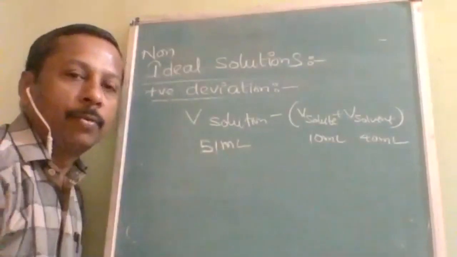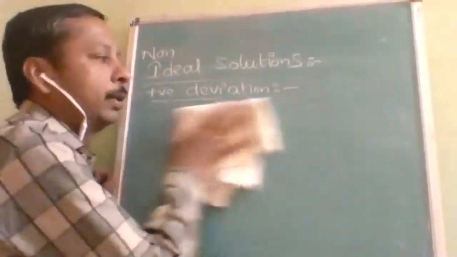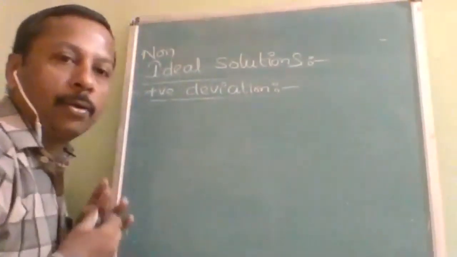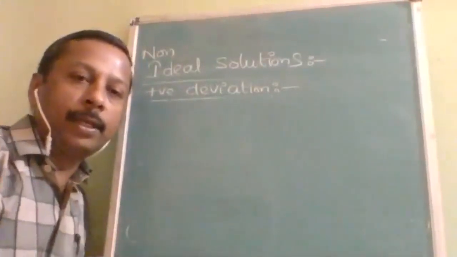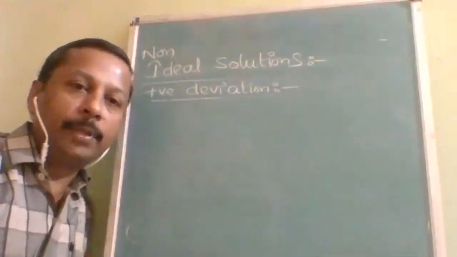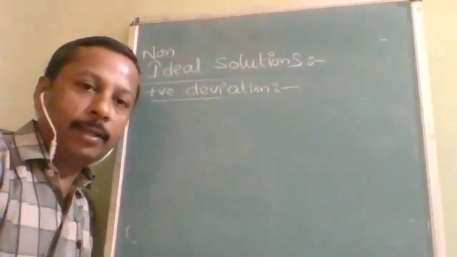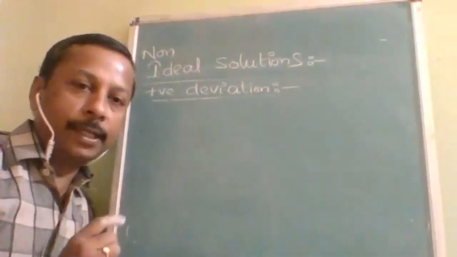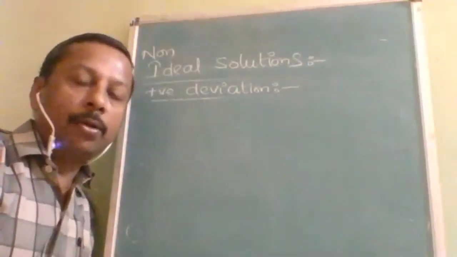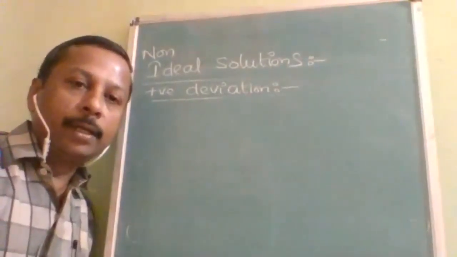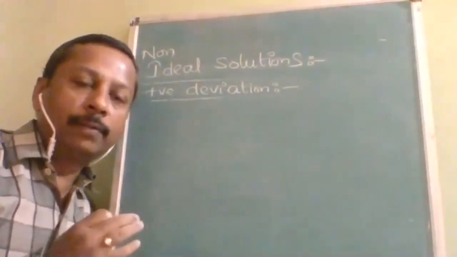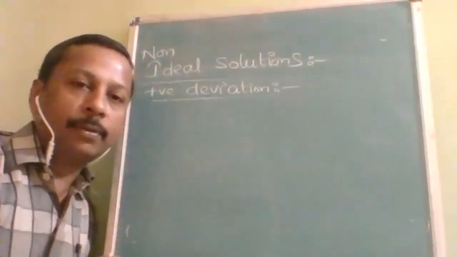So for a solution to be non-ideal with positive deviation, what are the conditions? It should not obey Raoult's law, and P solution is greater than PA plus PB. The first condition is PA greater than P naught A into XA, and PB greater than P naught B into XB. Second, delta H mix should be greater than 0, that is, it should be endothermic, heat required to mix them. And the third condition is delta V mix should be greater than 0, that is, the volume of the solution should be more than the volume of solute plus solvent.